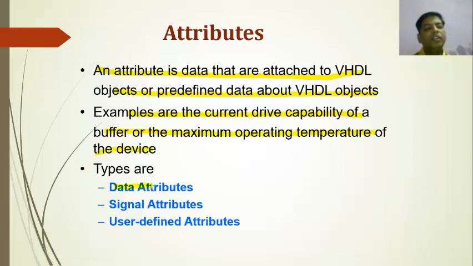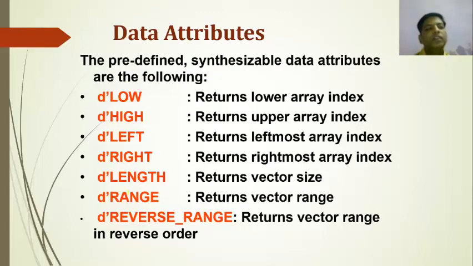Types are data attributes, signal attributes, and user defined attributes. Data attributes first. The predefined synthesizable data attributes are the following.